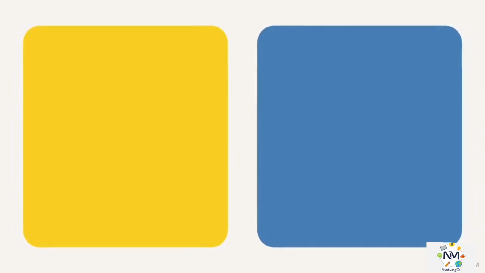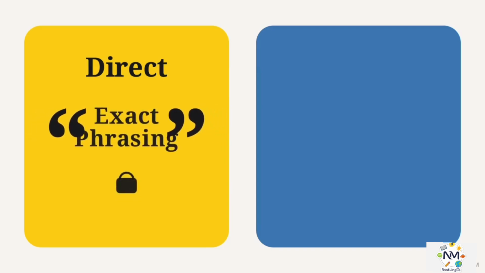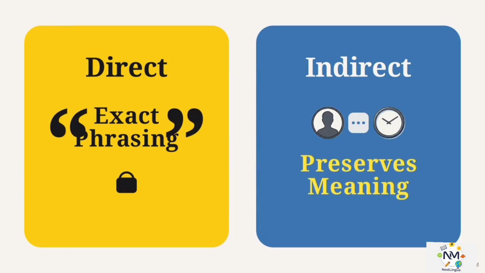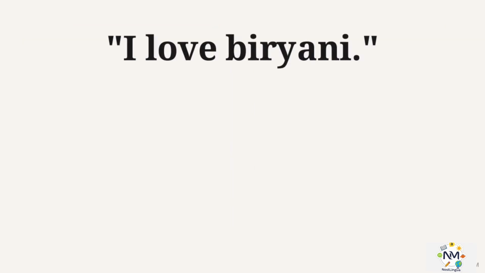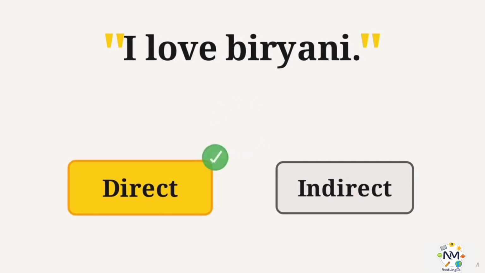Looking at this split screen, the direct path on the left uses quotation marks to lock in exact phrasing. The indirect path on the right alters the grammatical structure but preserves the original meaning. Let's test this mechanism. Look at the new statement on screen. "I love biryani." Is this direct or indirect? Check the punctuation. Look closely at how the sentence is framed. It is direct speech. Identifying those quotation marks is the first step before you can attempt any structural conversion.